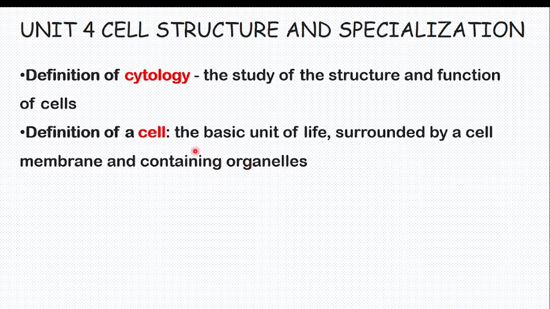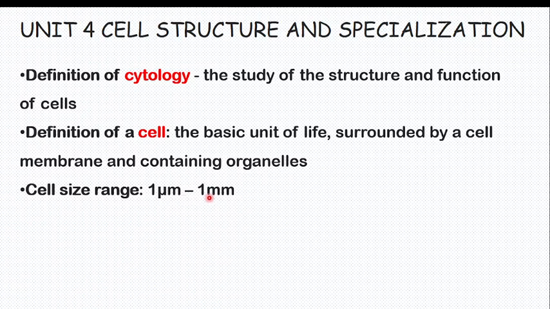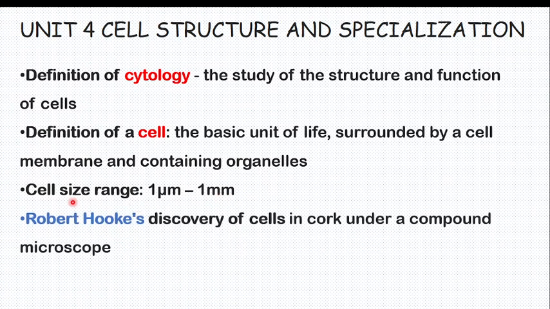A cell is small, sized from 1 micrometer to 1 millimeter. It is a very small particle. The person who discovered the cell is called Robert Hooke. Robert Hooke discovered cell in cork under a compound microscope. So when we say cell, it is the basic unit of life surrounded by cell membrane as an envelope, and in that envelope there are organelles which help the cell to perform different functions.